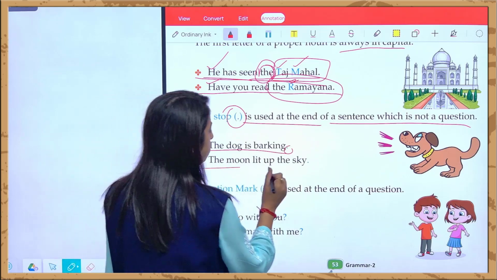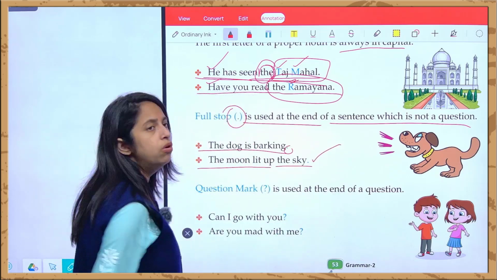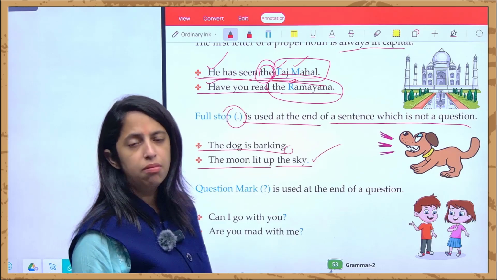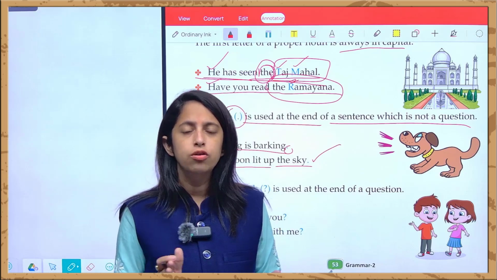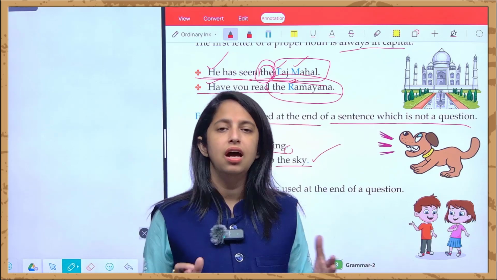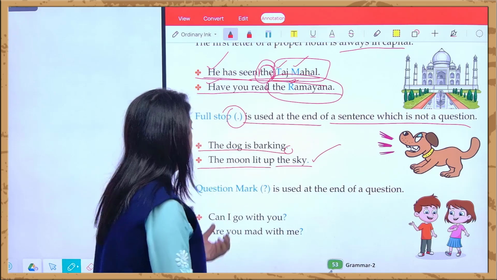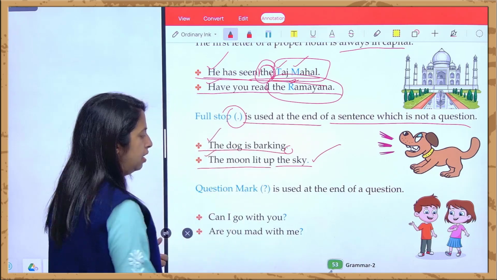Moving on to the next, the moon lit up in the sky. Moon कहाँ चमकता है? Sky के ऊपर चमकता है. But for your knowledge, moon never shines because moon has no light of its own. It takes the light of the sun and it's a natural satellite. Okay. देख सकते हैं आप, first word इनके capital है ही.